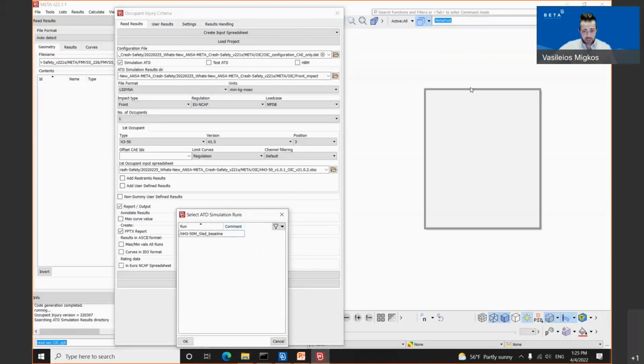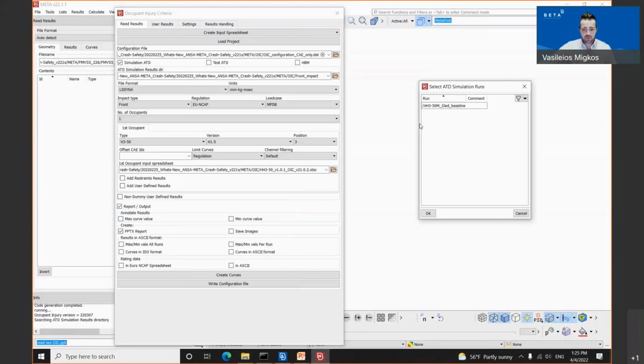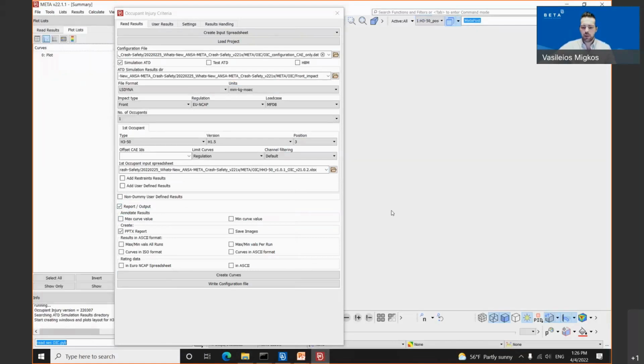Once he clicks on the create curves button, the tool searches for all the simulations. We have inside that folder one simulation. In order to keep this simple, I'm selecting the simulation and I'm clicking the OK button. Once we click the OK button, on the right top corner again, the tool creates some meta windows, and after the post-processing has taken place, the report will pop up.